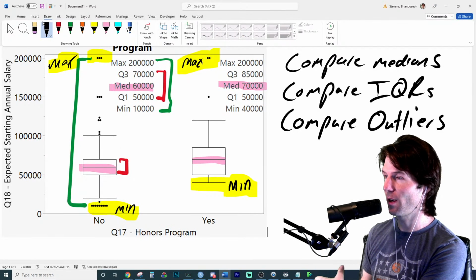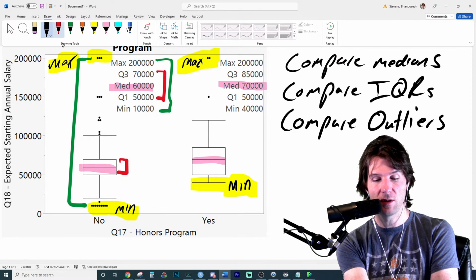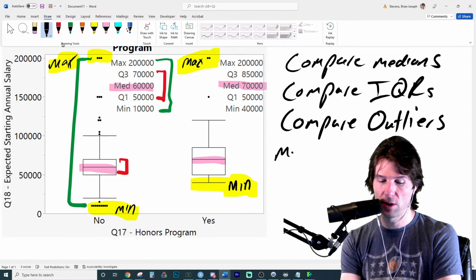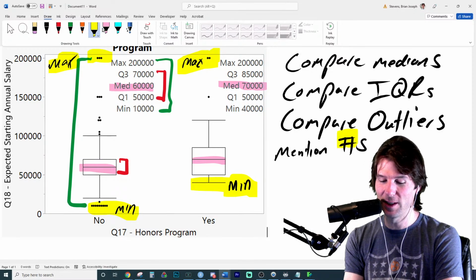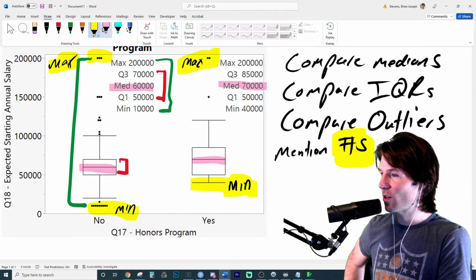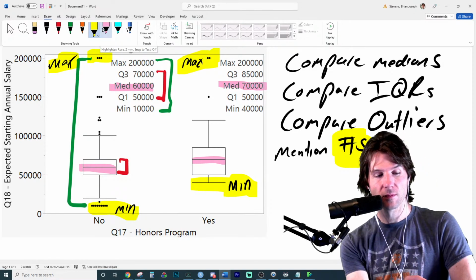It's like, don't just say like the median for this group is higher, the median for that group is higher. Mention numbers. It's not a hashtag, it's a number. Mention numbers, mention hashtags. So with this right here, I do want to point to one last thing.